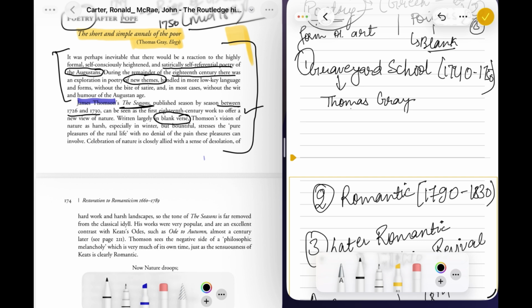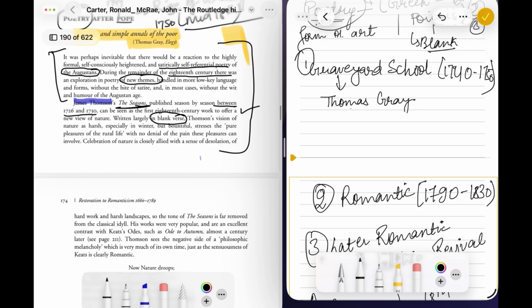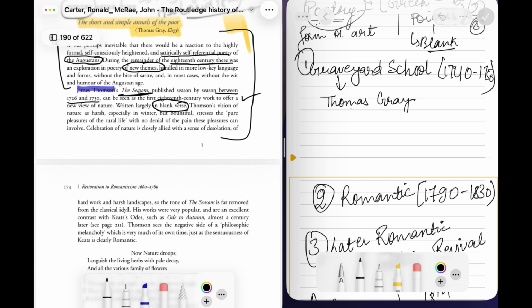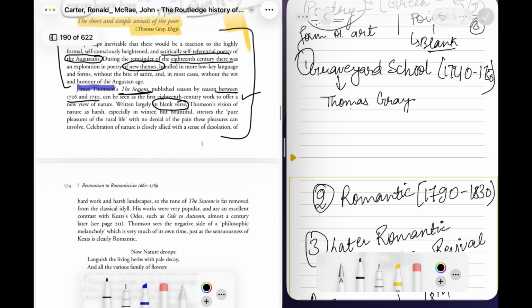Like this, just write everything without missing it. Blank verse. Thomson's vision of nature is harsh, especially in winter. So he specialized in winter, but with bountiful stress on the pure pleasure of the rule. This is the main theme.